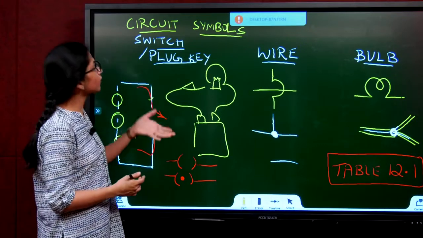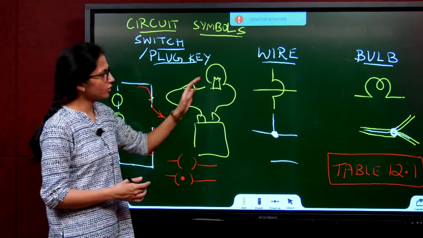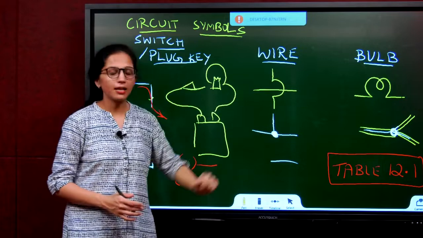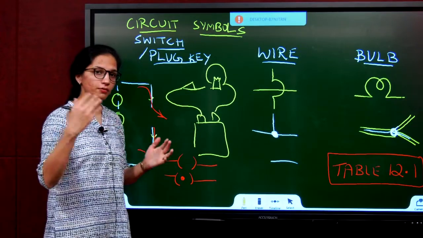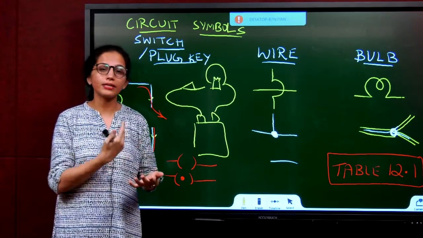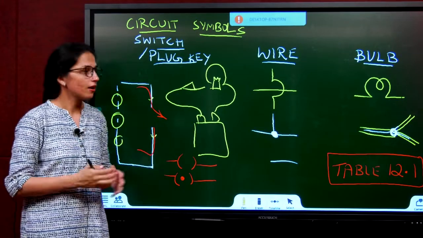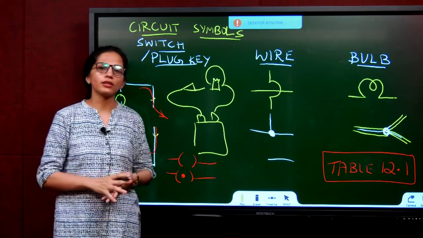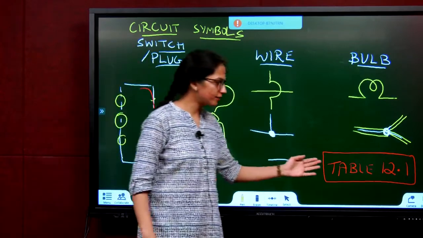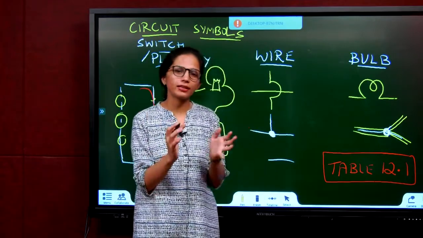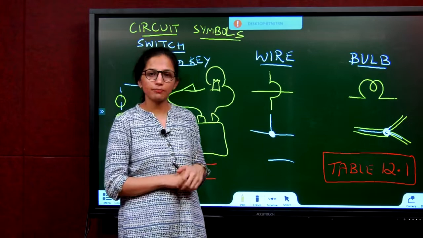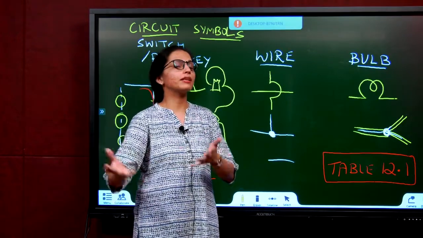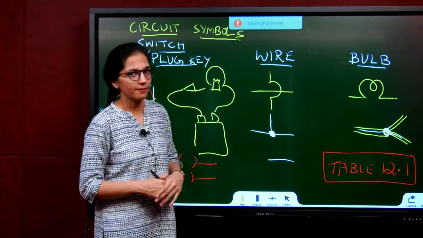We have learned 3 new symbols: plug key or switch, wires, and the bulb's symbol. You have to remember your other symbols that we learned: ammeter, voltmeter, cell, battery, all that. So for the summary of all the symbols we have learned, please refer to table 12.1. It is all put together. In that there is an additional new symbol called resistor, which we will be learning in the next upcoming video.